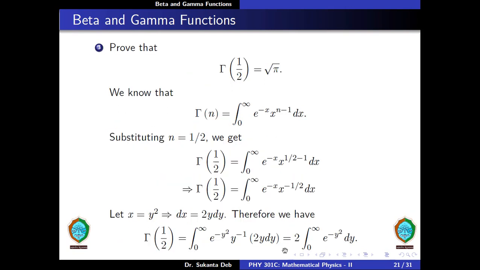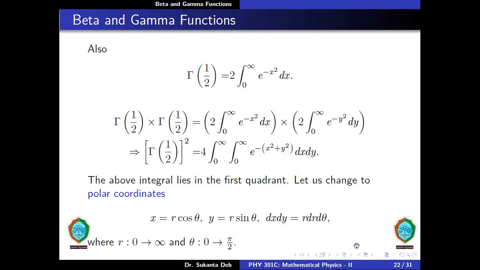So also we can write this gamma of half in terms of another dummy variable, let's say x. Therefore gamma of half is equal to 2 into integral from 0 to infinity e to the minus x squared dx. Now we multiply these two. So gamma of half into gamma of half is equal to 2 into integration from 0 to infinity e to the minus x squared dx multiplied by 2 into integration from 0 to infinity e to the minus y squared dy.